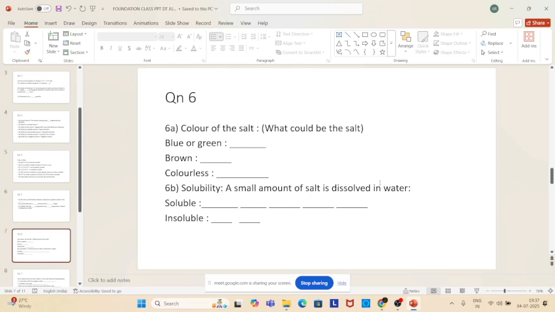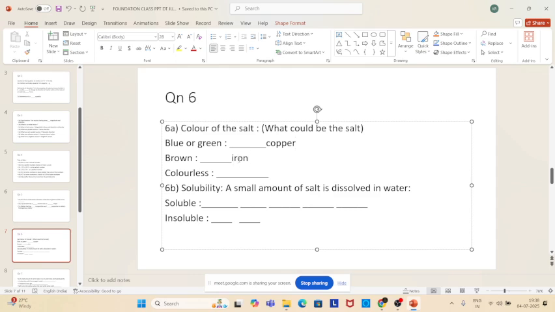Copper sulfate. It is made of copper. Correct. So it could be a copper salt. It could be copper sulfate or copper chloride, whatever. If it is brown, it could be iron. It could be made of iron.